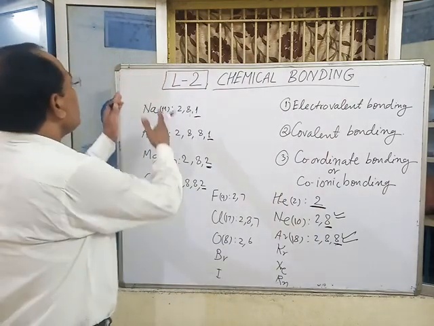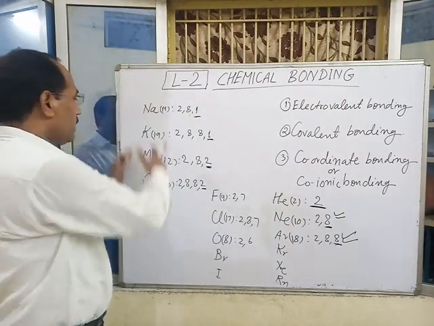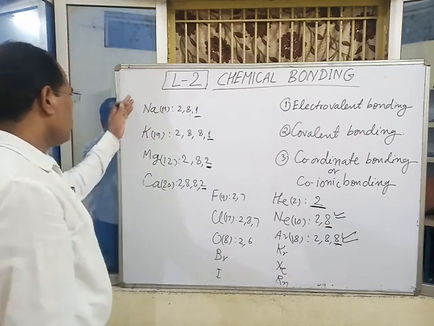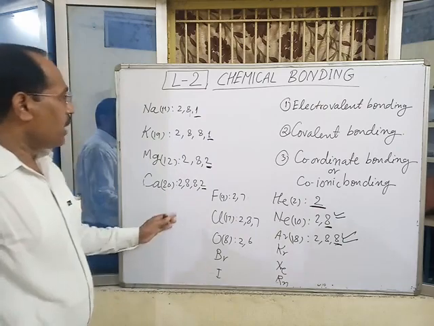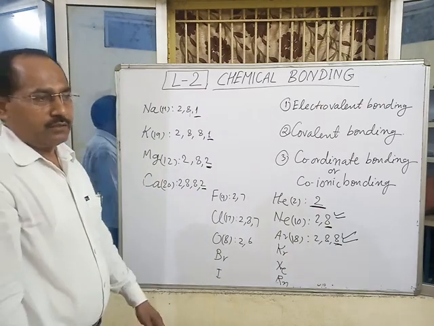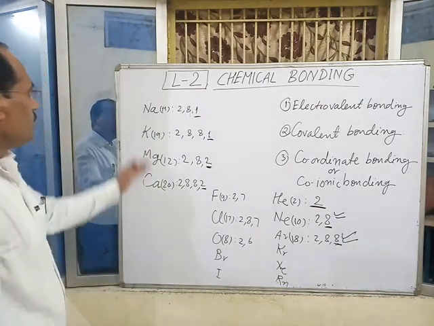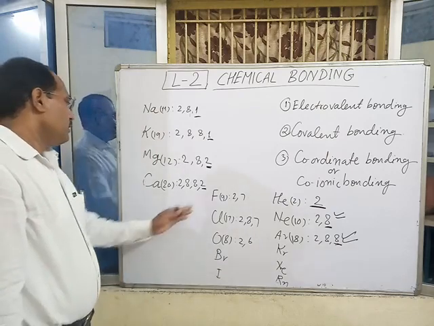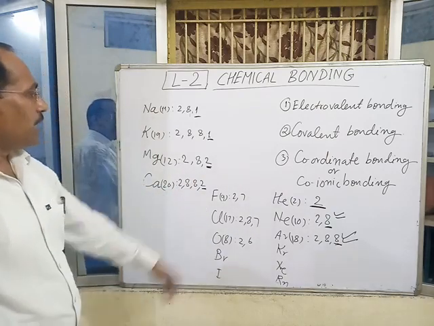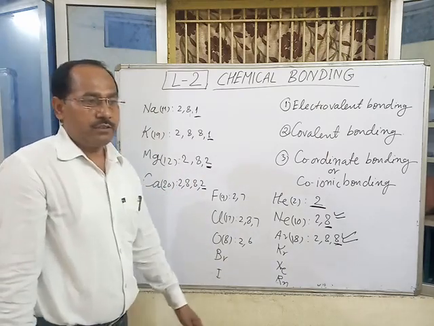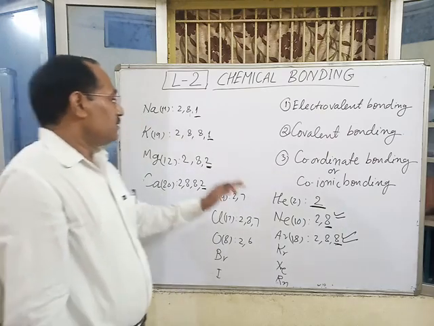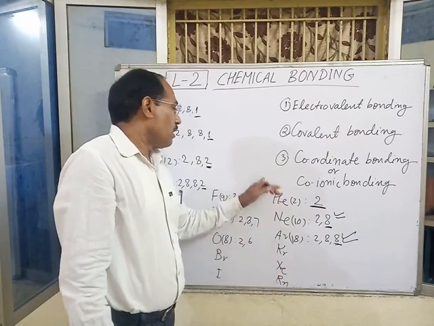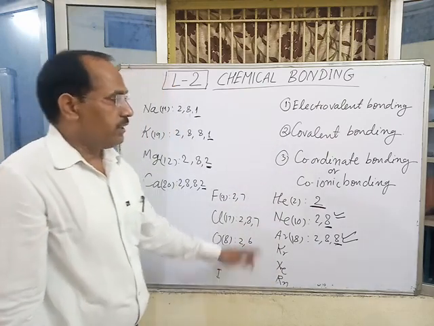The electronic configuration of metals, meaning alkali and alkaline earth metals, and of halogens is known as unstable electronic configuration. That's why these two kinds of elements, metals as well as non-metals, have a great tendency to gain the electronic condition of the nearest noble gas in their respective periods.